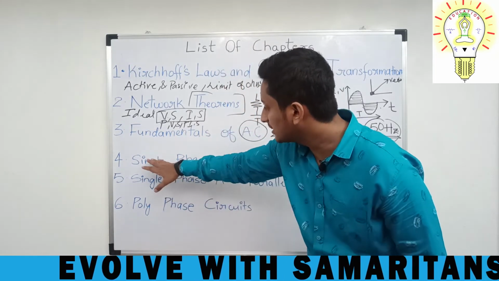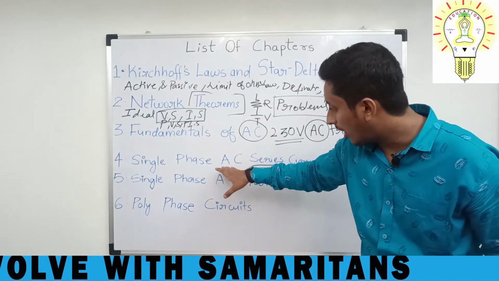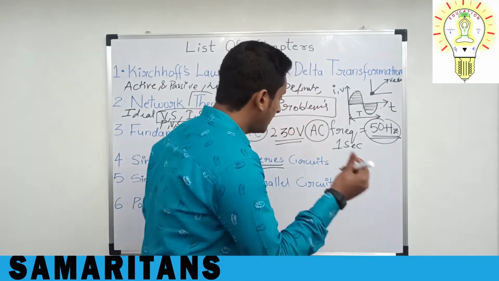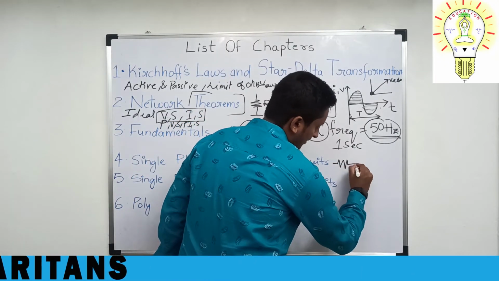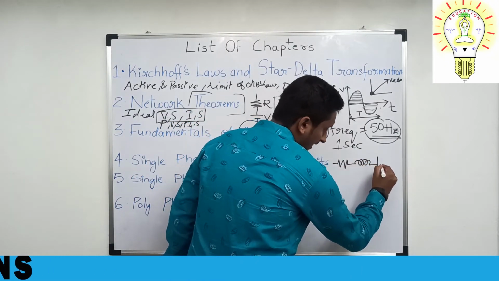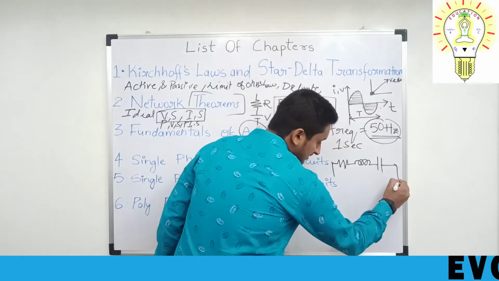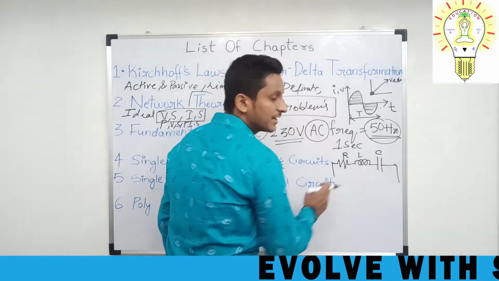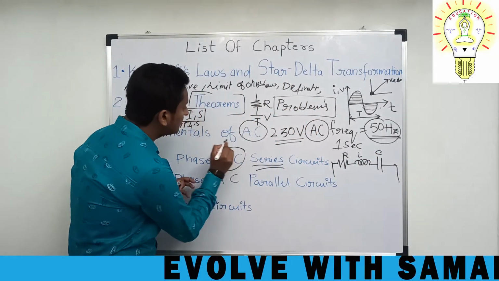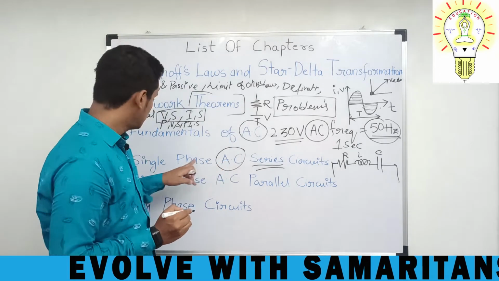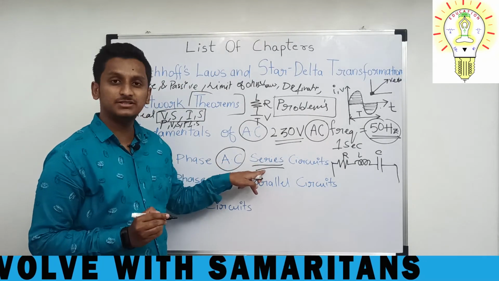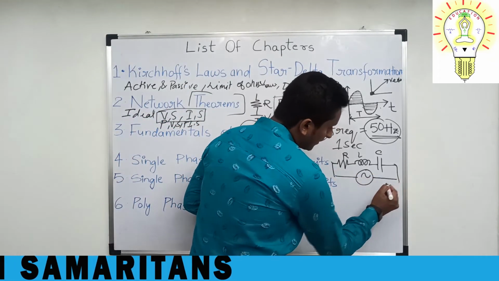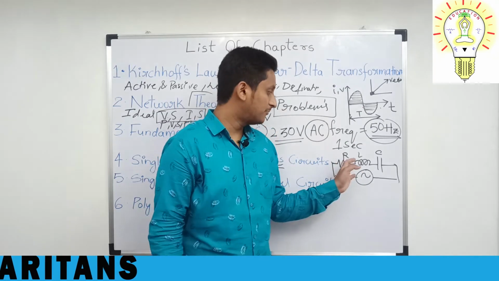Now the chapter itself is denoting the name, that is alternating current series circuits. So that means if you take one resistor, inductor and capacitor, and if you connect them in series, this is called a series circuit. And as the name says, single phase alternating current series circuit, you will give a single phase AC supply to this, and you will see how these elements perform.